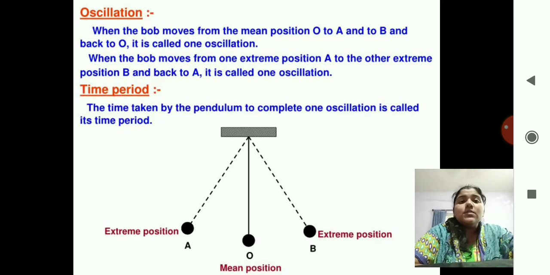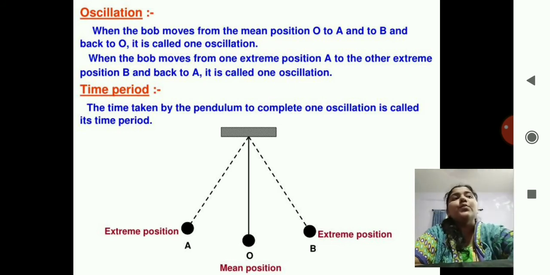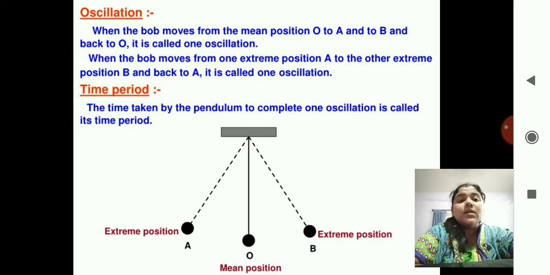Next, what is oscillation in terms of definition? When the bob moves from mean position O, mean position means what I have told you, that initial position from where it is at rest, O to A and to B and back to O, it is called one oscillation. Means what? If you consider the bob over there, firstly, it is just suspended.